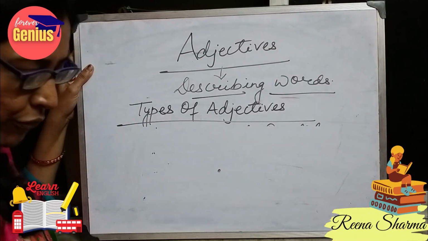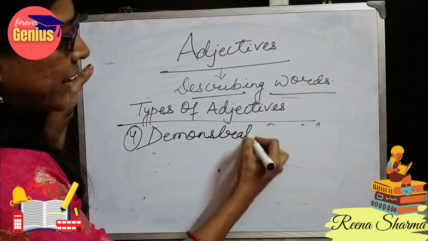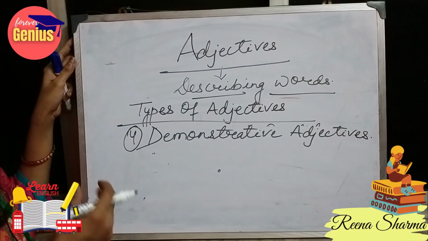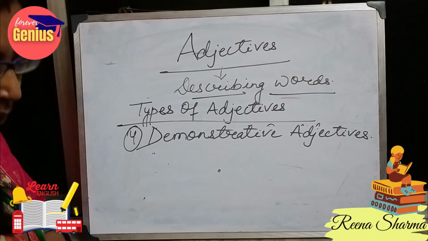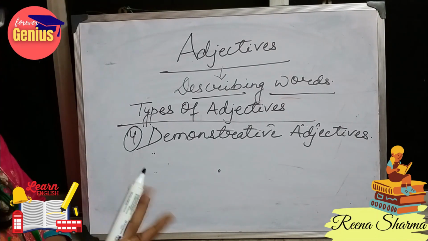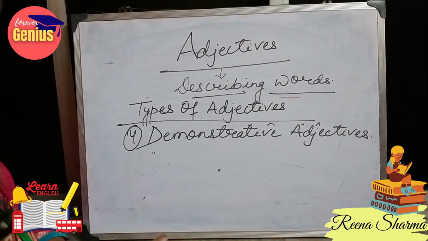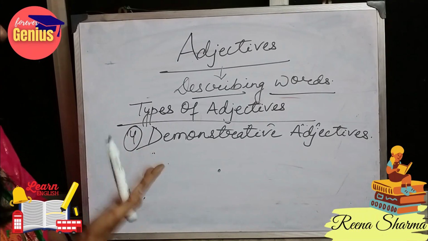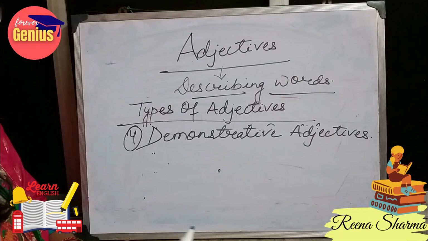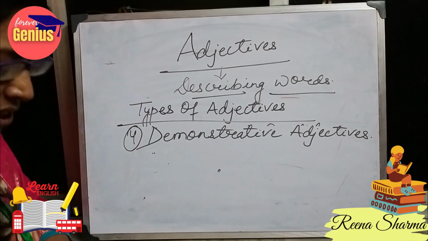Our fourth type is demonstrative adjectives. What are demonstrative adjectives? In these we point out the noun, like this, that, these, those. Let's take an example. This is the boy whom I was looking for. So this is a demonstrative adjective. Like, those mangoes are ripe. If I ask which mangoes are ripe, the answer is those. So those is a demonstrative adjective.